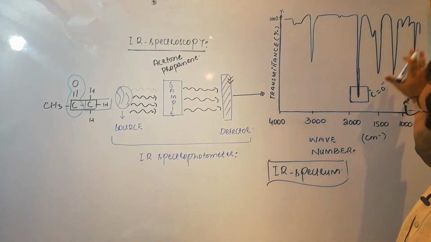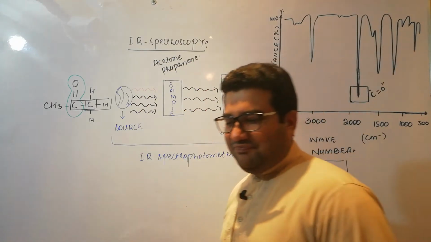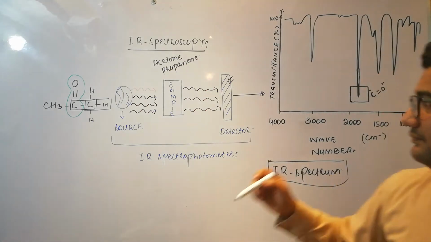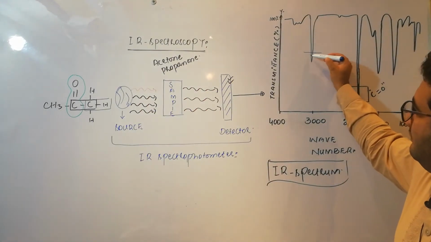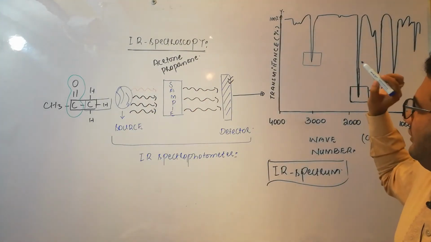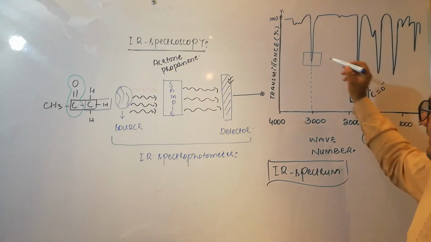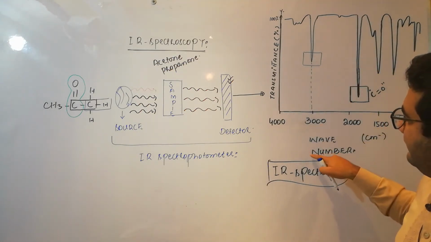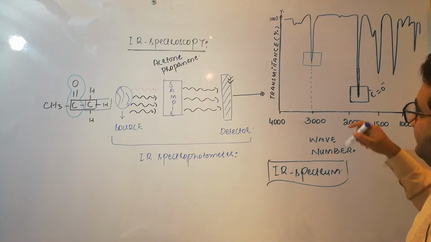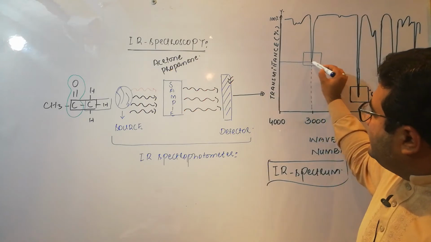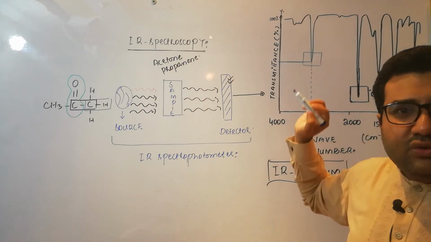Now look at this graph. How simple it is. Basically, there are 2 bands that we are required to discuss. The one is exactly at 3000 per centimeter. You can see that the transmittance in this case is very low.